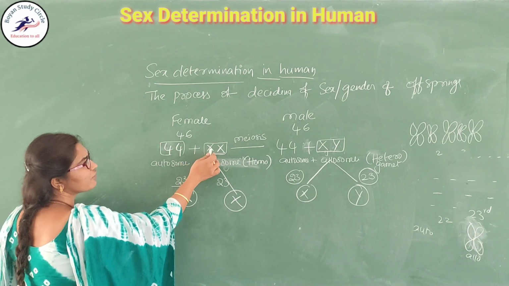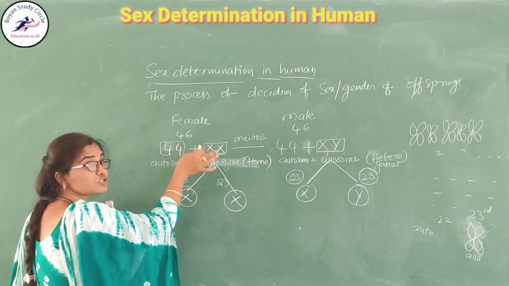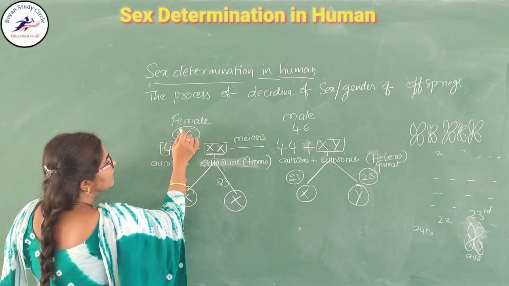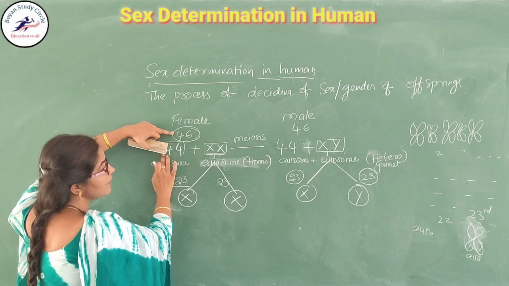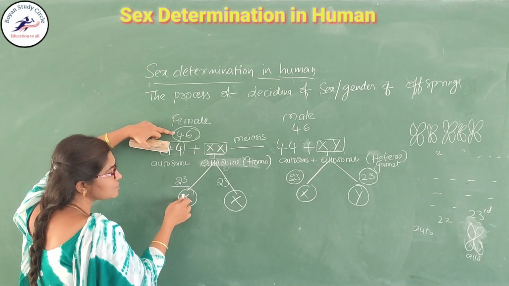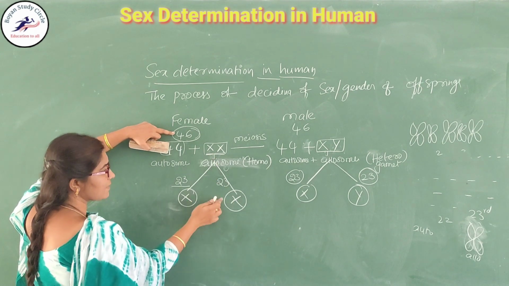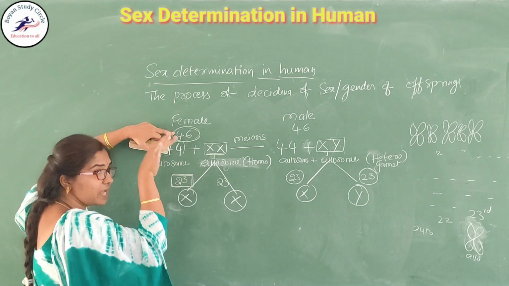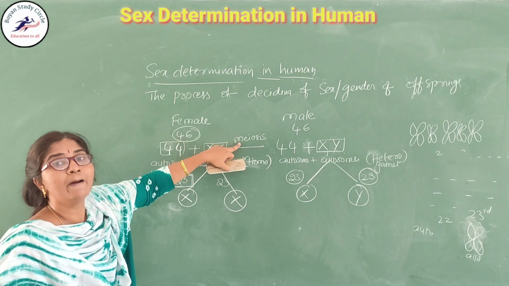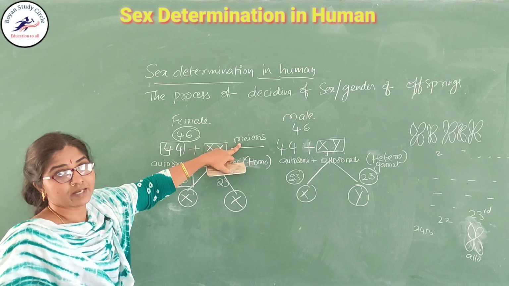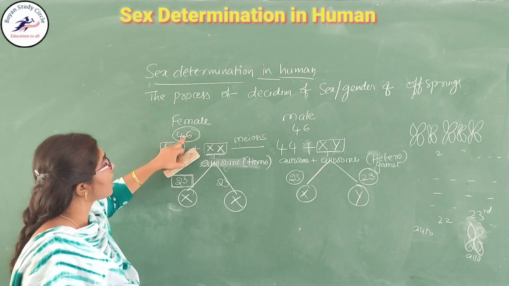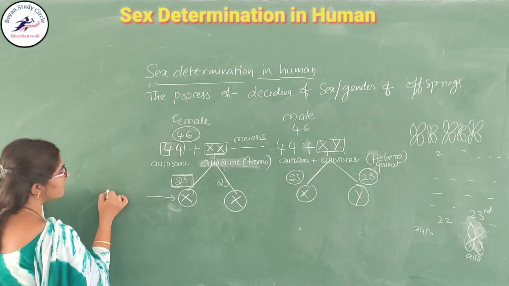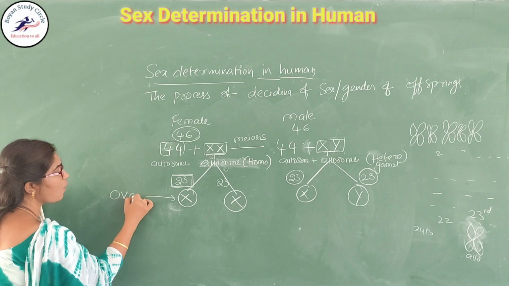Don't get confused. In the body there are 46 chromosomes, but during gamete formation both are separated, and because of the meiosis process the chromosome number is halved. Meiosis is one type of cell division. What are the female gametes called? Ova.